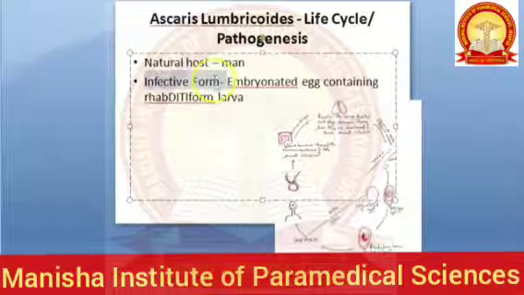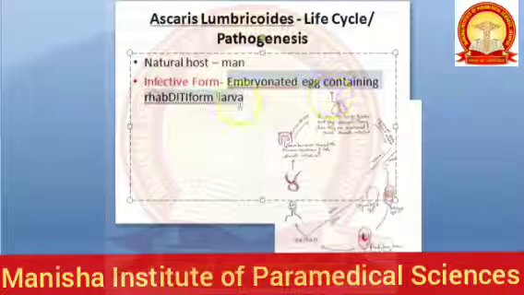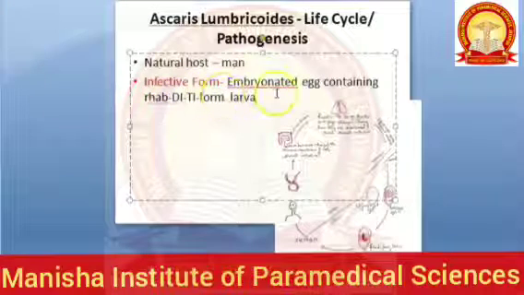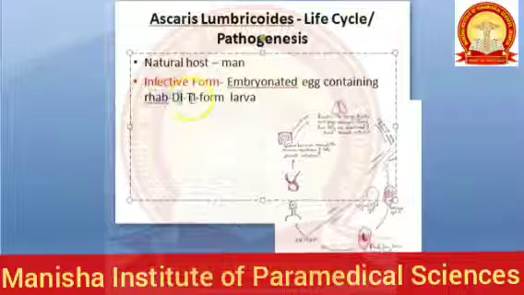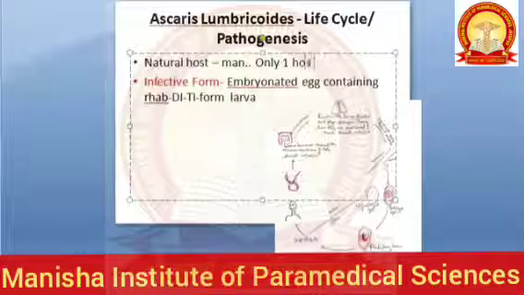So which is the infective form? The infective form is the embryonated egg which contains the rhabditiform larva. Okay, remember the spelling, guys. Rhabditiform larva. Okay, now the natural host is man. There is only one host, and